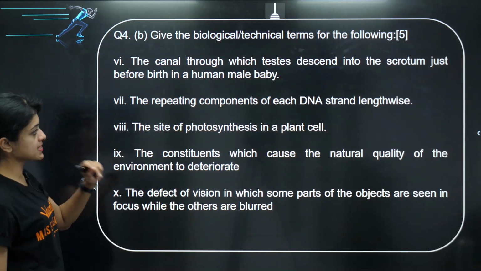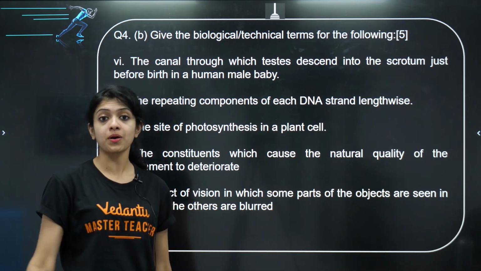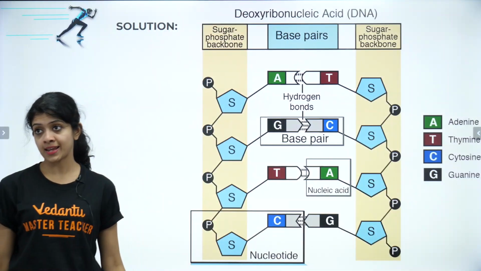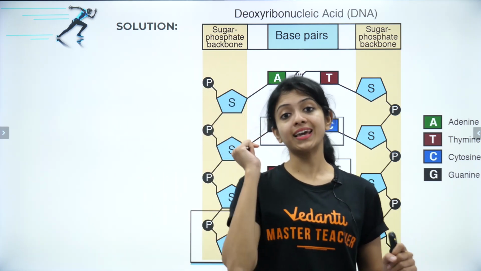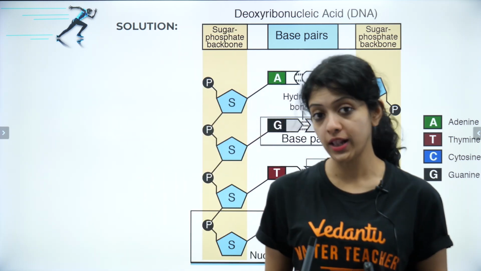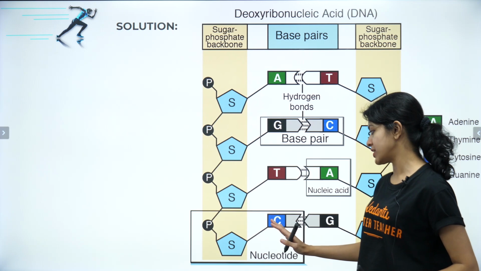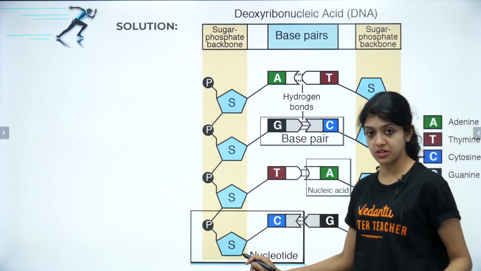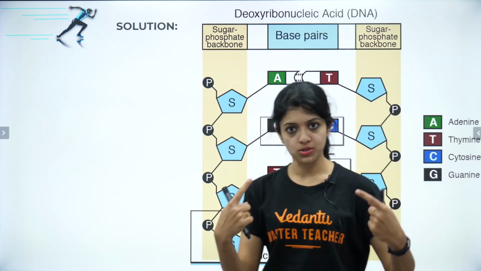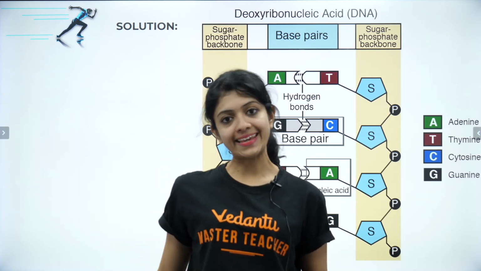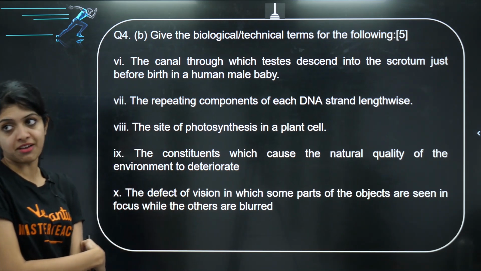Next one, question number 7. Repeating components of each DNA strand lengthwise. Again, going back to one of our first chapters, structure of DNA. DNA is deoxyribonucleic acid. If you recall, nucleic acids are polymers of something that we call, yes, nucleotides. As you can see here, one nitrogenous base along with a sugar or a deoxyribose sugar and a phosphate forms a nucleotide. Repeating units of nucleotides form a DNA. Okay, so nucleotide will be your answer for question number 7.